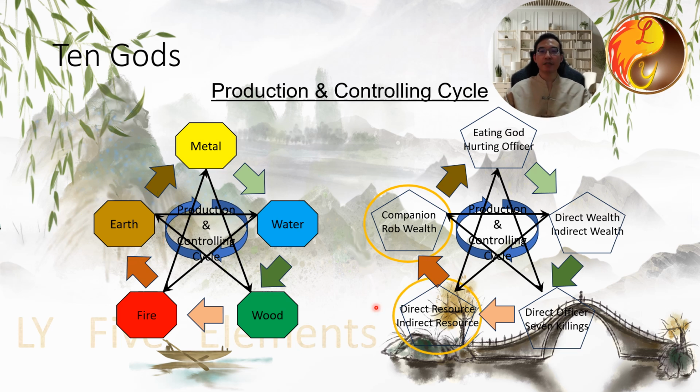Do keep in mind that direct resource grows companion and rock wealth. This is beneficial for a weak day master, where the energy of the day master will be enhanced. For a strong day master, this is unfavorable, as the strong day master should not be strengthened further. We will be discussing this in the next video when we talk about direct resource and its representation.